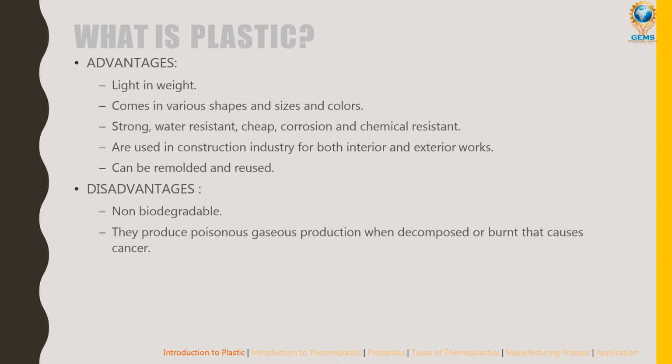Advantages of plastics: basically it is light in weight. Plastics are very light, as we all know, compared to other metals, and they come in various shapes, sizes and colors. If you take aluminum, it comes in a white metal color, but plastic comes in different shapes, sizes and colors.